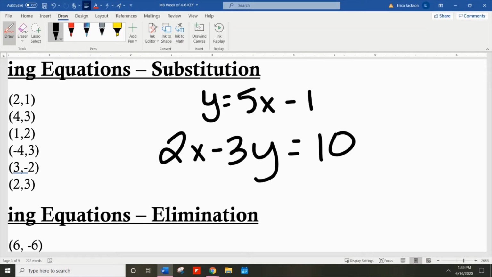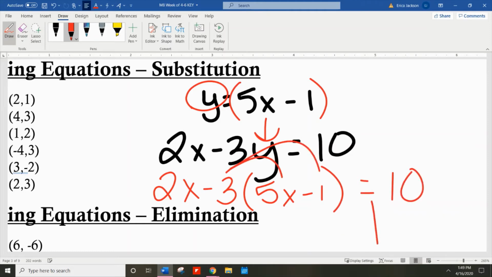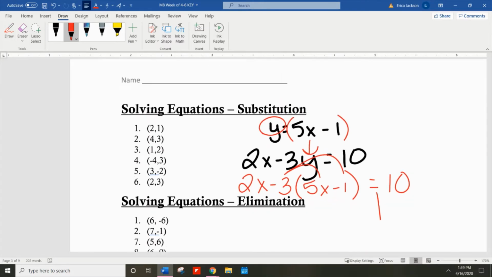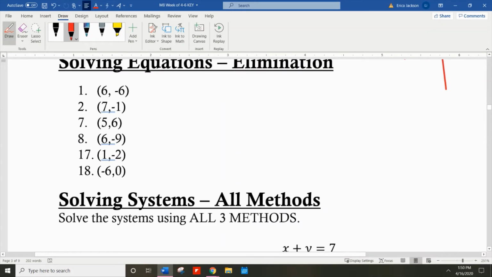Okay, so for this example I just did, I'm not going to do it all. I don't even know if it would work, but we would put what the variable alone is equal to into parentheses. And that's what y is equal to. So we're going to replace the y with the parentheses. So we've got 2x minus 3, and my y is 5x minus 1, equals 10. Draw your line down, distribute, solve for x. That's the substitution method.